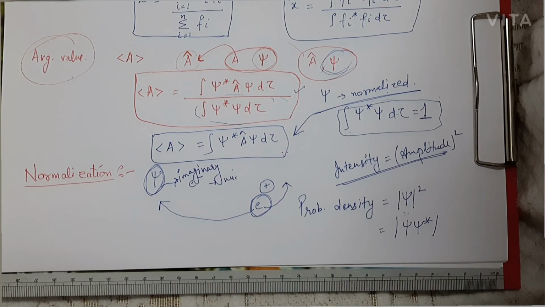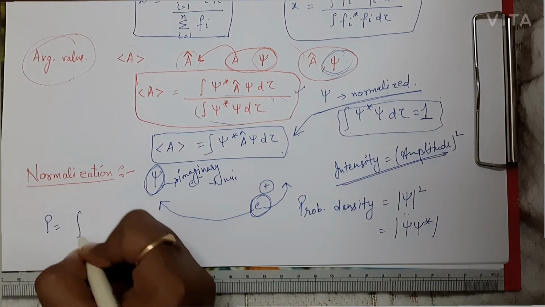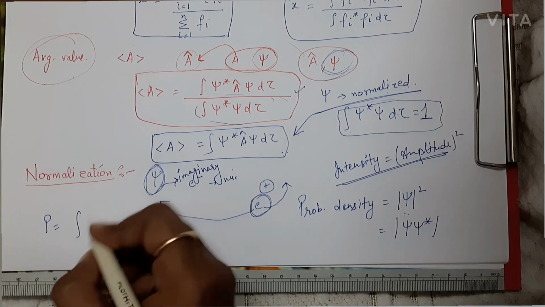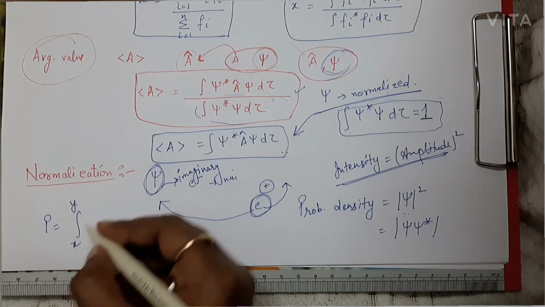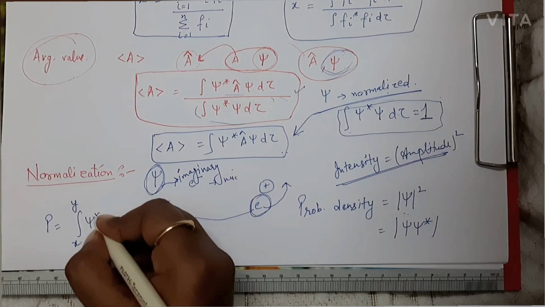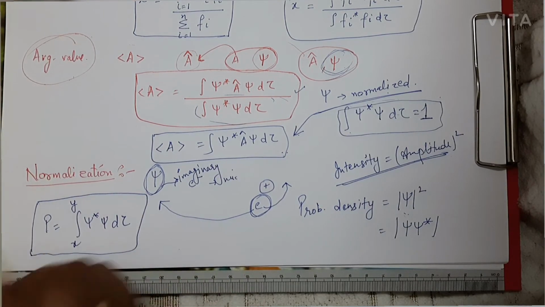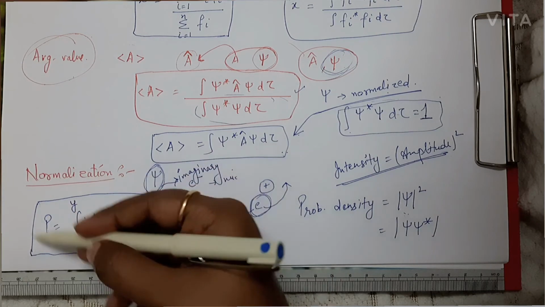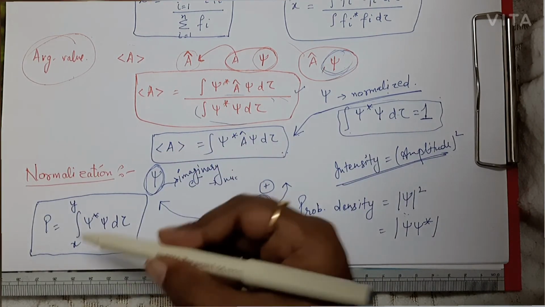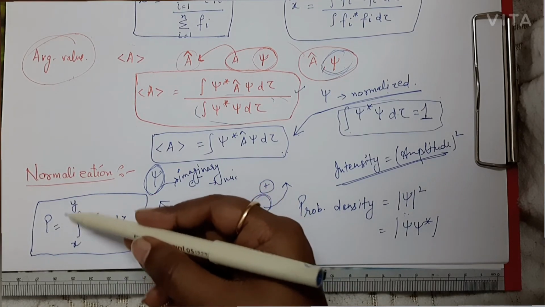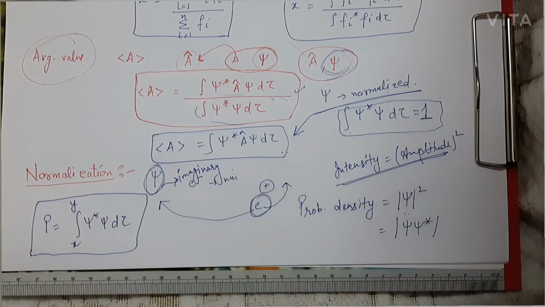Suppose you want to find out the probability in a specific region, from x to y. The formula will be the integration from x to y of psi star psi d tau. So if you want to find the probability of finding an electron in any region from x to y, you will use this formula, that is, you will use the integration sign. If x to y is your desired region, the probability of finding this electron in that region will be given by this formula.